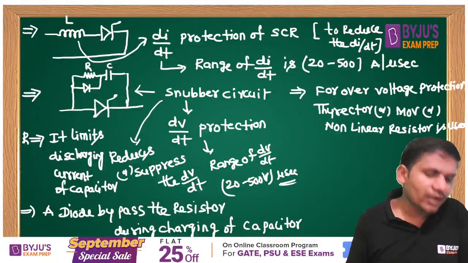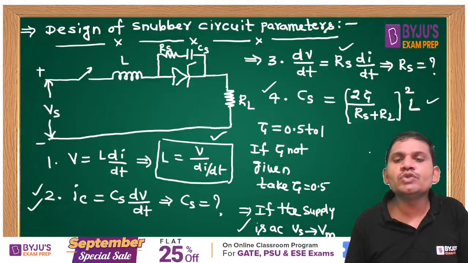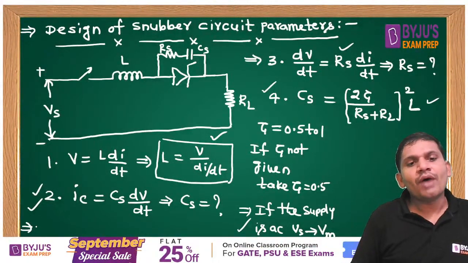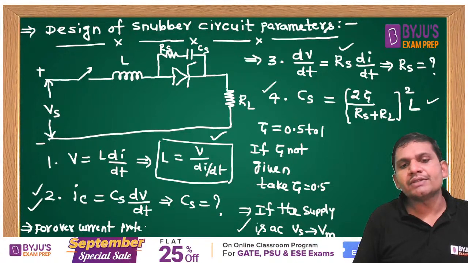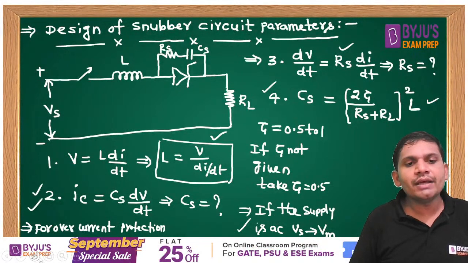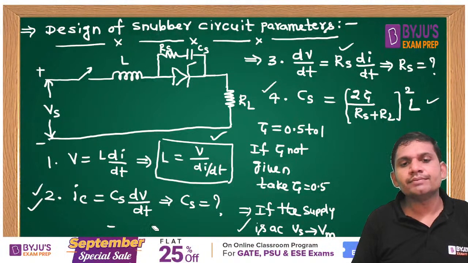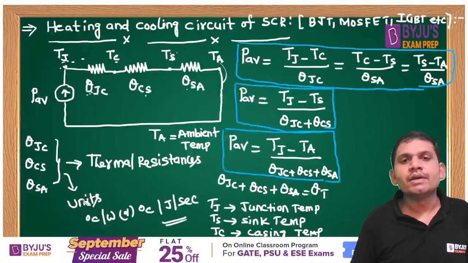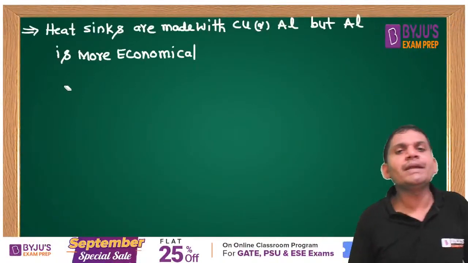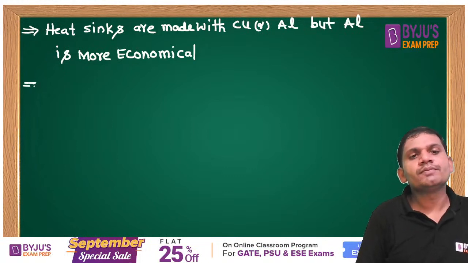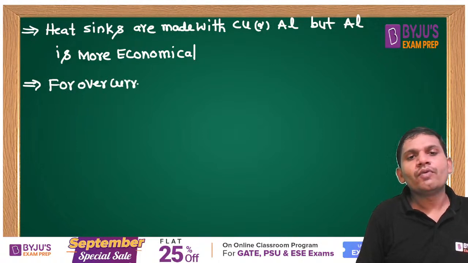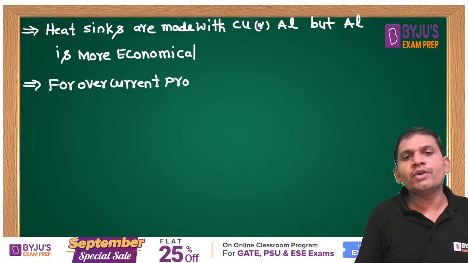For overcurrent protection, what can you use, students? Instead of writing here, I will write on the next slide. Here I am writing: for overcurrent protection, we can use a circuit breaker or FACLF, fast acting current limiting fuses.